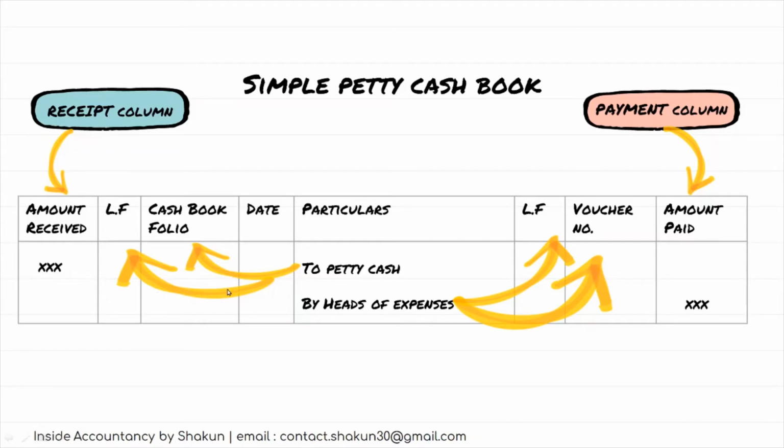So these are basically the page numbers. In the question, this information will not be given. Ledger folio, voucher number, cash book folio will not be given to you. You will be using the date column, particulars column, amount received column, and amount paid column. So a simple petty cash book is similar to a cash book or a cash account.